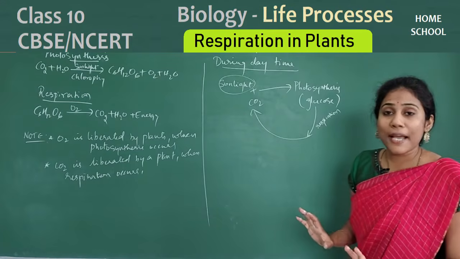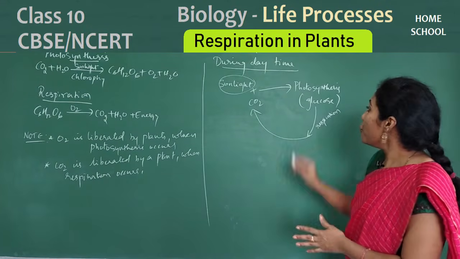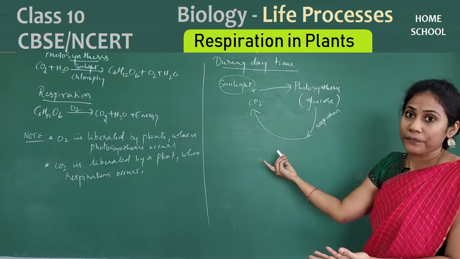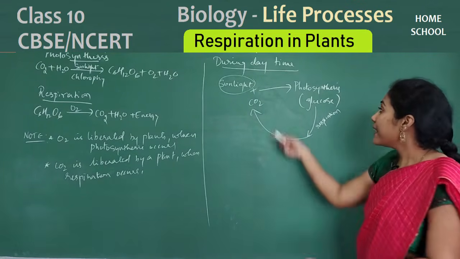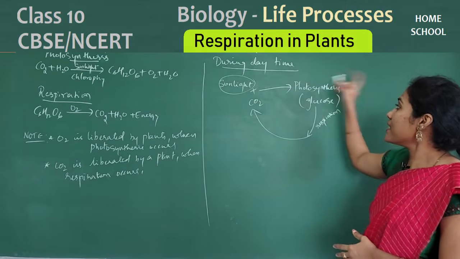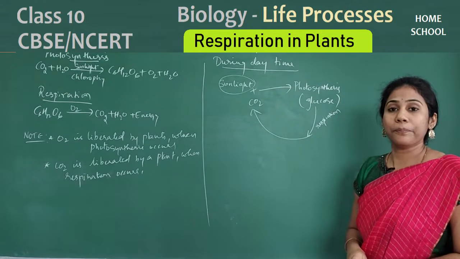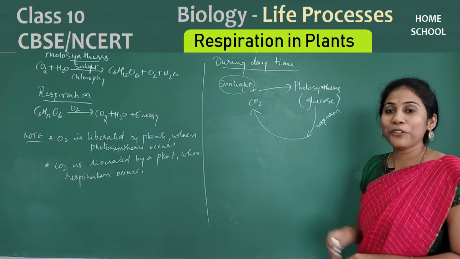Got to know what is happening during the daytime? The carbon dioxide coming out from the plant during the daytime gets utilized for photosynthesis, because sunlight is there during daytime. See how beautiful it is.